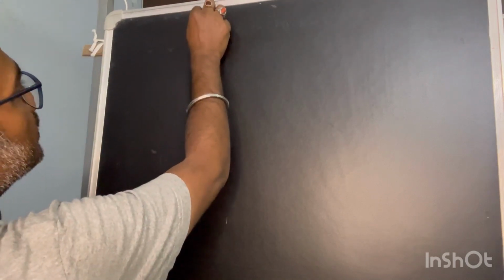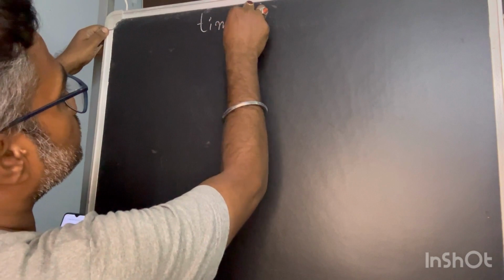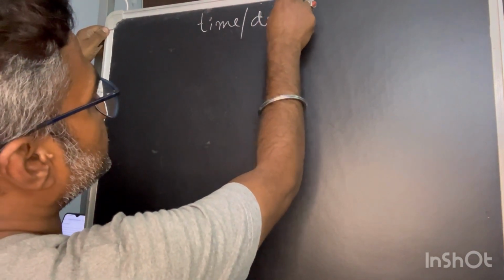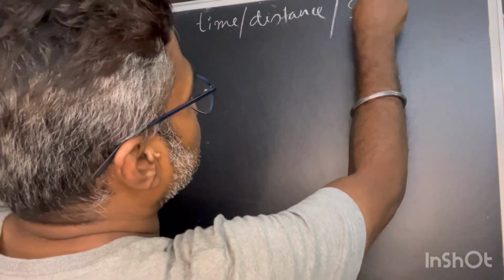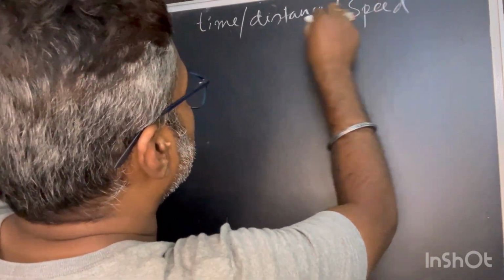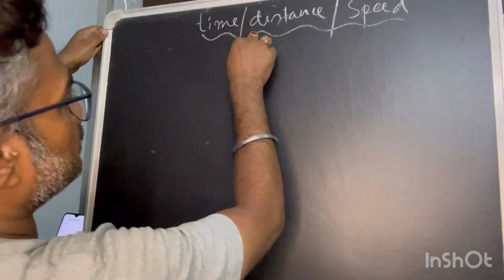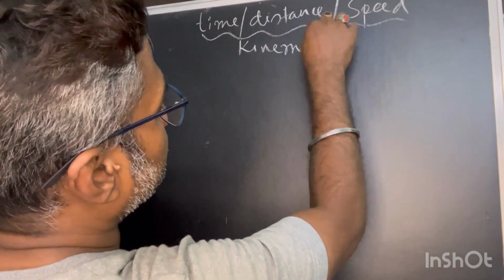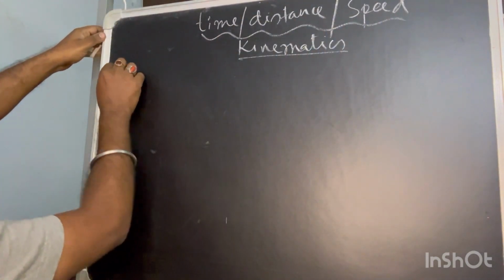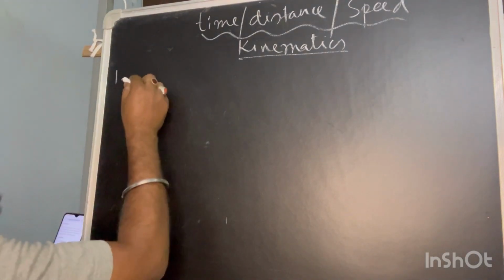So let me take problems on time, distance and speed. These are the terms which we have read in kinematics. Again, I will just solve problems only this time. So let me take the first problem.